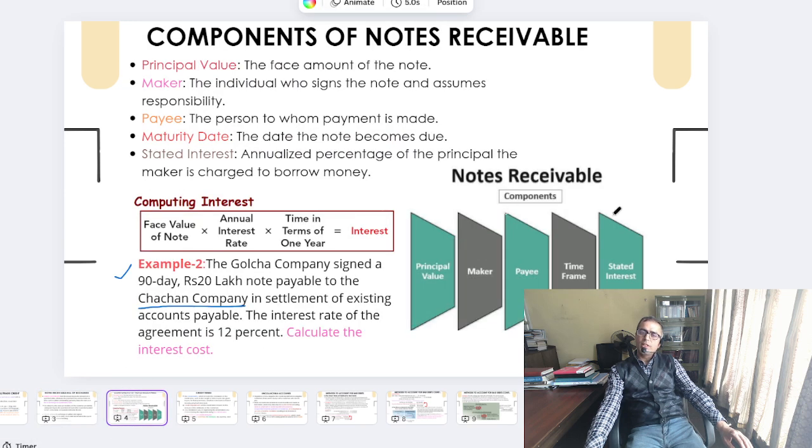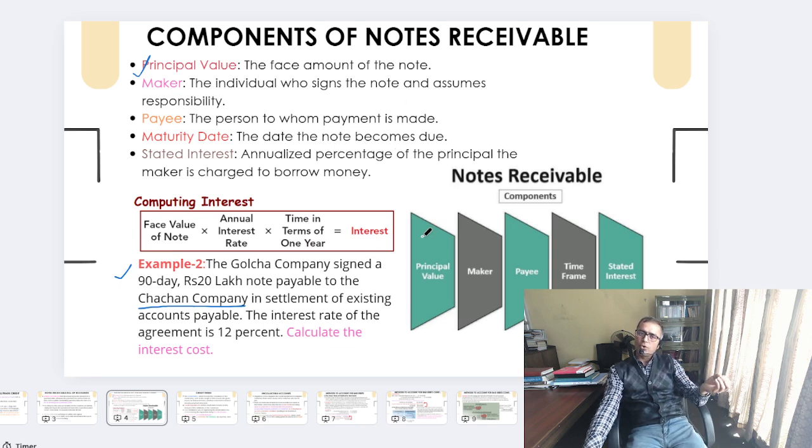Now let's move to the discussion on what could be the components of the note receivable, right? Then note receivable, and in the books of the buyer we say that it is the note payable, right? Then the first one is the principal value.